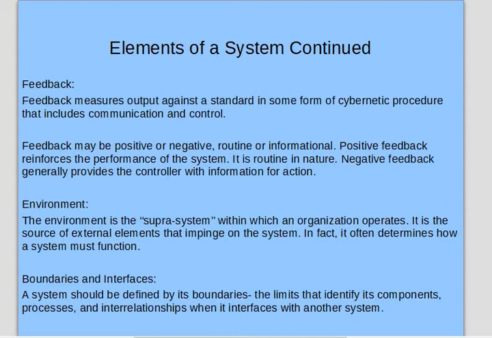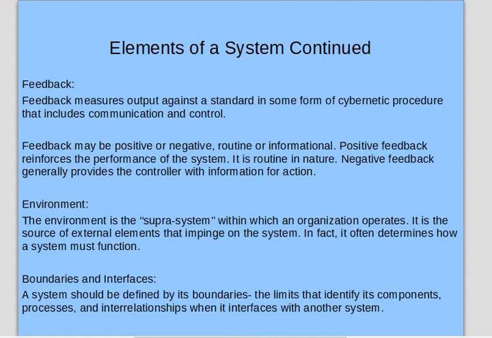Elements of the system next contain the feedback. Feedback measures the output against a standard in some form of cybernetic procedure that includes communication and control. When we create any system, we decide some input that we will give to the system, and these inputs should be evaluated so that I can get the expected output.